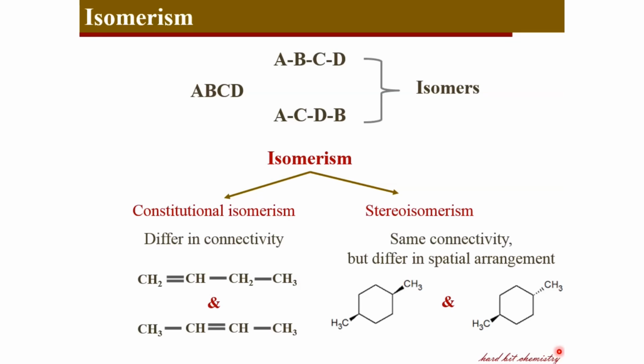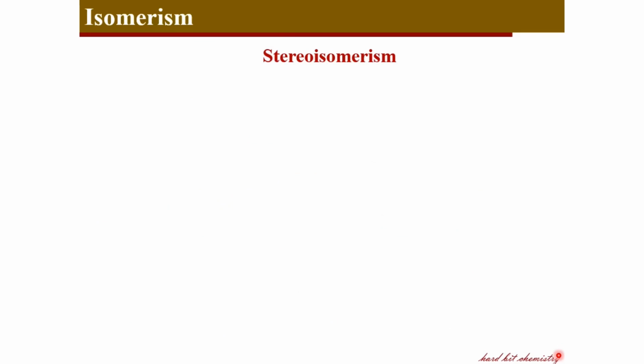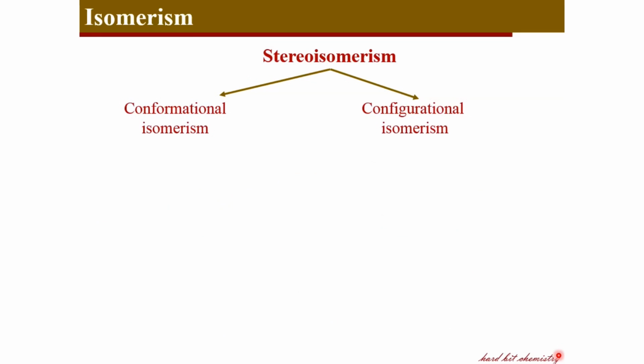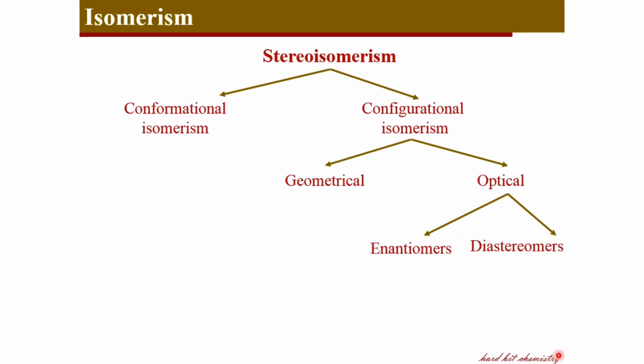That is stereoisomerism, and our focus of discussion is stereoisomerism, which is divided again into two, conformational isomerism and configurational isomerism. Configurational isomerism is further of two types, geometrical isomerism and optical isomerism. And we will see in a later session that optical isomerism is again of two types, enantiomers and diastereomers. So this is the classification of stereoisomerism, and in the upcoming sessions we will discuss each of these classes, and in the current session we are seeing conformational isomerism.